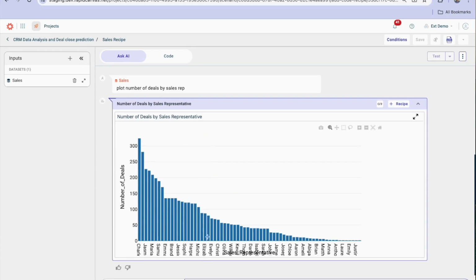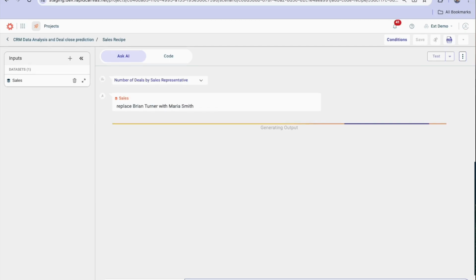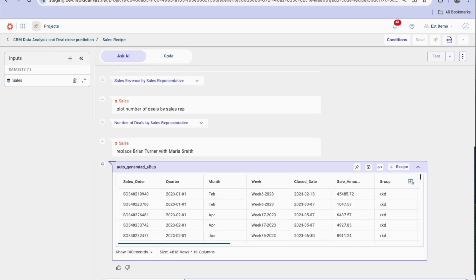What I'm going to do now is go and alter the data and add another Maria. So before we got one Maria and we can ask questions about that salesperson. So I'm going to just change Brian's data using again a textual prompt, generate code, run the code against the data. It will produce a new data set that I can save to the canvas. So I'm asking to replace Brian Turner with Maria Smith. I get a new data set. I can add it to the recipe and save it.